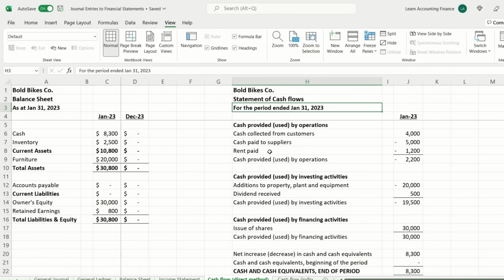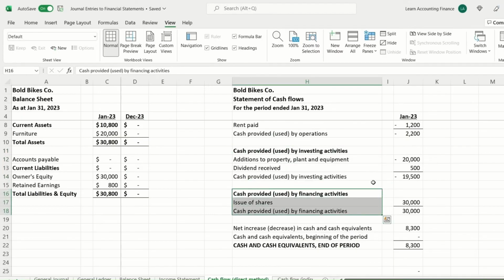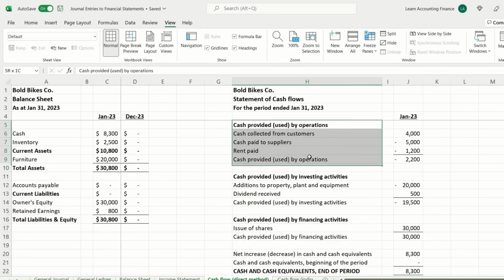Okay, so the cash flow statement is divided into 3 sections. The first section is cash provided by operations or operating activity. The second section is cash provided by investments or investment activities. And then finally, the third section is cash provided by financing activities. Okay. So what are operations or operating activity? It is the regular business that the company performs. So for example, in this case, Bold Bikes company is in the business of buying and selling bikes. So it is really related to the operations of buying and selling bikes.